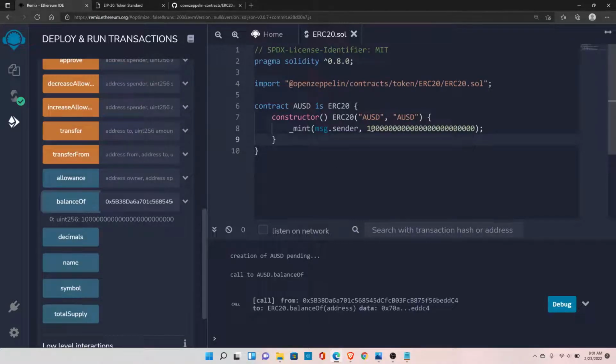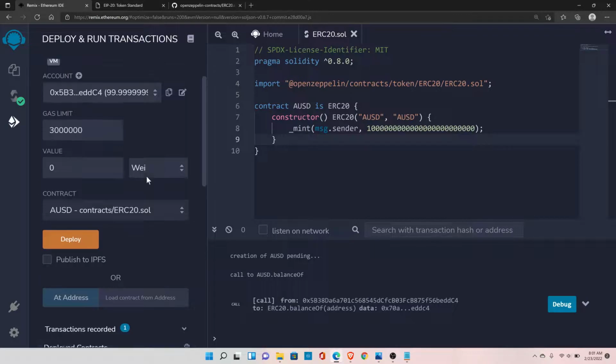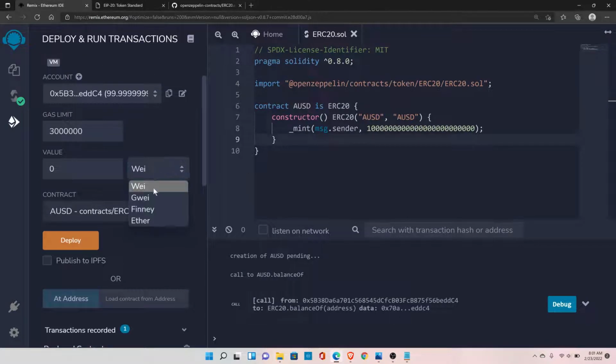And one more thing. All these coins that we have created, this is in Wei. So Wei is the smallest denomination in Ethereum. You can see we have Wei, Gwei, Finney, and Ether finally. Wei is the smallest unit of Ether.